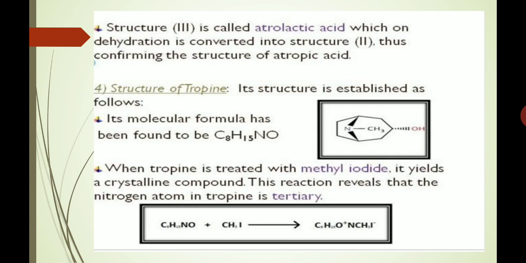The first step is that its molecular formula has been found to be C8H15NO. When tropine is treated with methyl iodide, it yields a crystalline compound. This reaction reveals that the nitrogen atom in tropine is tertiary, as we can see in this reaction.